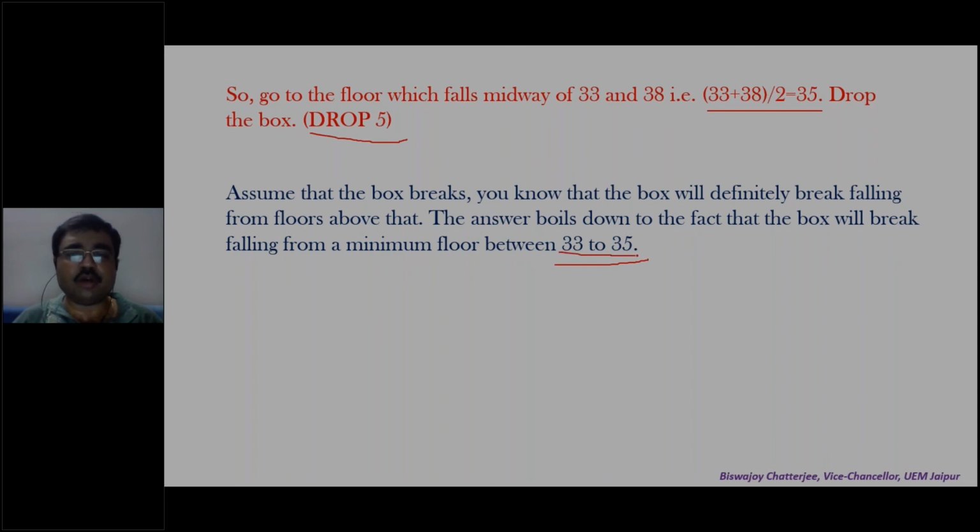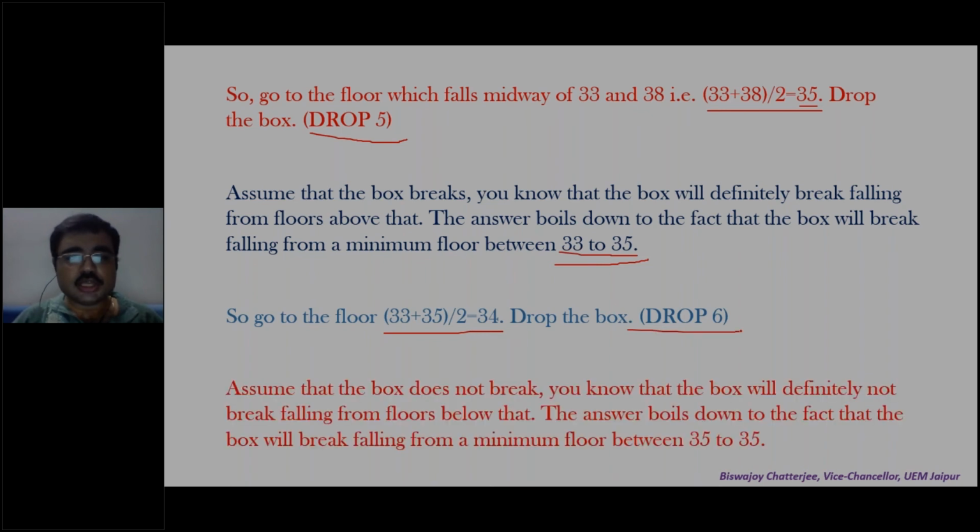We don't need to go above that. Above that it will definitely break because it has broken falling from the 35th floor. If it has broken falling from the 35th floor, you don't need to go to 36. Now your answer boils down to 33 to 35. Only after drop 5, your answer is between 33 to 35. Only 3 numbers possible now. What will you do? Go between 33 and 35. What is that? 34. Drop the box.